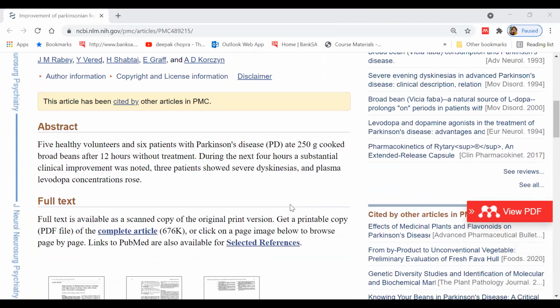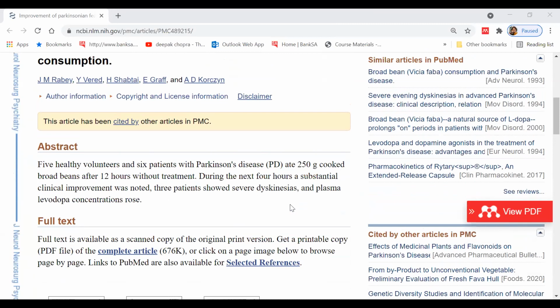And what it's telling us is that there was improvement in the symptoms and L-DOPA increased in those patients. Actually, approximately 100 grams of fresh or green broad beans may contain 50 to 100 milligrams of L-DOPA.